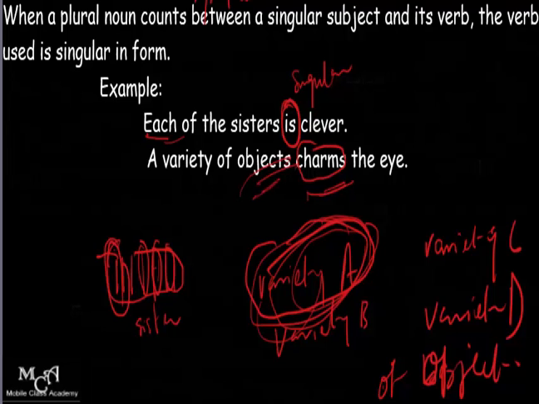Now we're not focusing on the group itself. We're not focusing on the sisters or the objects, but we're paying attention to each and a variety. Exactly. That is what the rule says. When a plural noun comes between a singular subject and its verb, the verb used is singular in form.